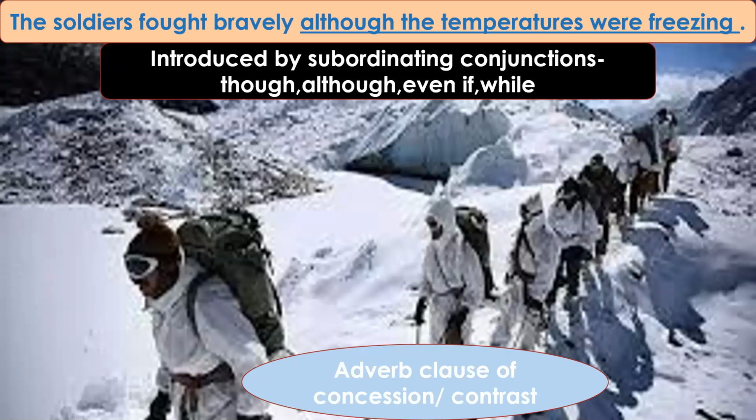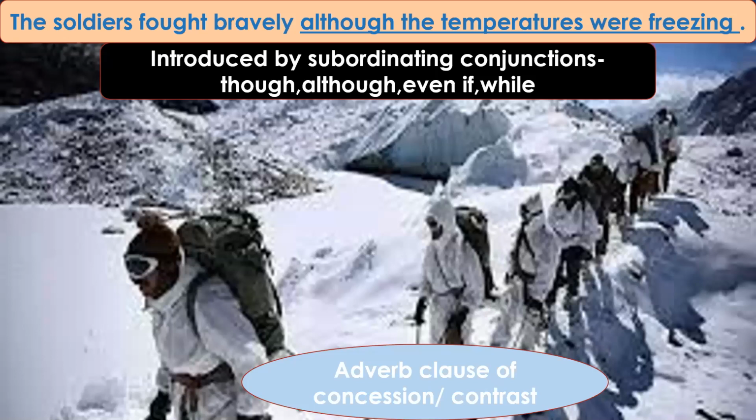Concession or contrast means that the main clause indicates an unexpected result, because the main clause specifies or tells us something which is an absolute contrast or absolute opposite to what the other clause is telling us. Okay, the main clause indicates that the soldiers fought bravely, and the absolute opposite contrast is expressed in the subordinate clause, which says that it is unexpected.